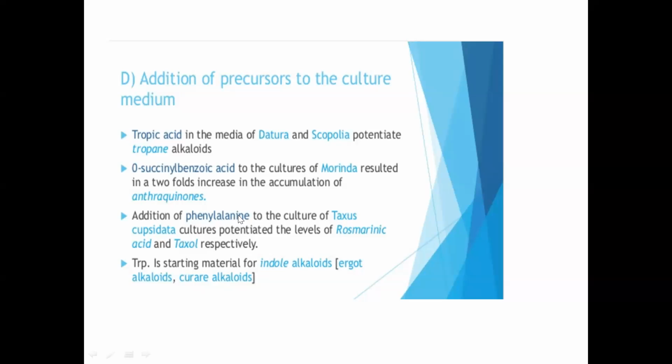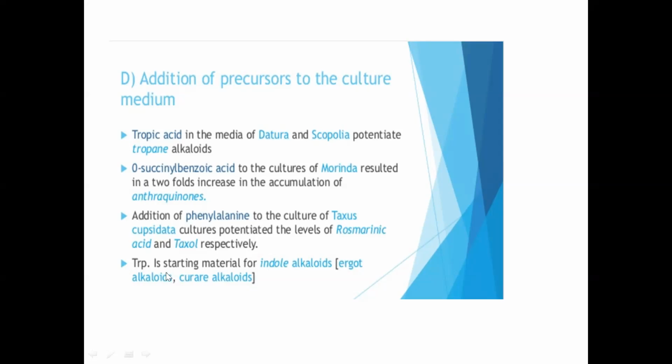So addition of phenylalanine to the culture of Taxus capsidata, they potentiated and enhanced the level of rosmarinic acid and Taxol. Taxol is a very, very powerful anti-cancer agent. So this is commercially exploited from this plant culture. So if you add phenylalanine, they get enhanced yield of this particular compound.